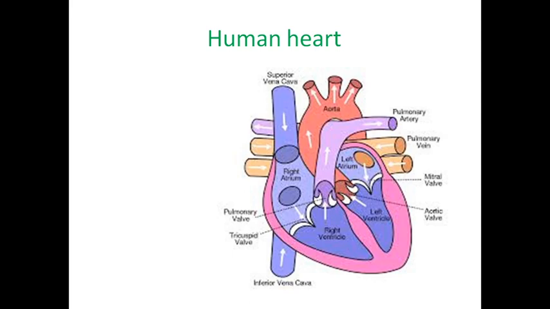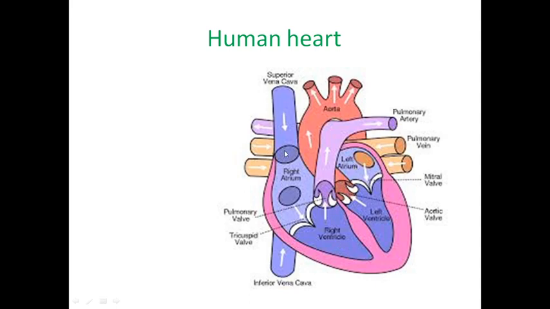Next, come to the pulmonary circulation. I said it is opposite, so it starts from the right ventricle and ends in the left auricle. From the right ventricle, what type of blood is present? Deoxygenated blood is present. It is carried by the pulmonary artery and pours into the lungs, where it is purified. Once it is purified in the lungs, it is collected by the pulmonary veins. Again it pours into the left atrium. That is called pulmonary circulation. Systemic circulation starts from the left ventricle and ends in the right auricle, and pulmonary circulation starts from the right ventricle and ends in the left auricle.